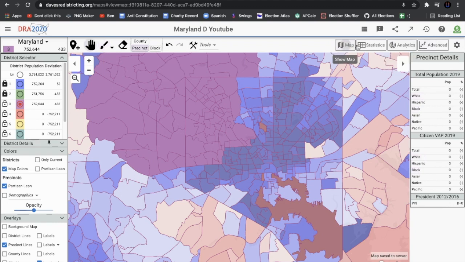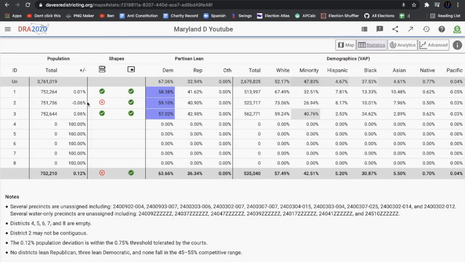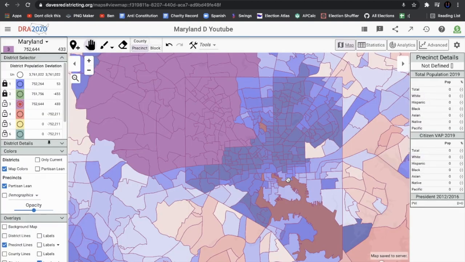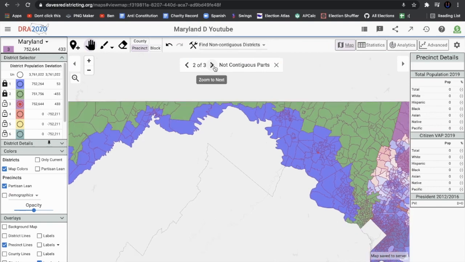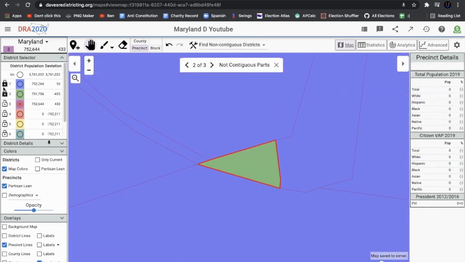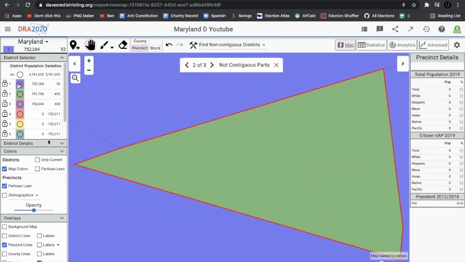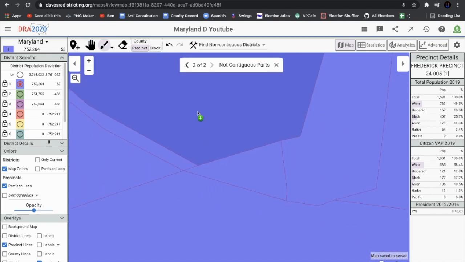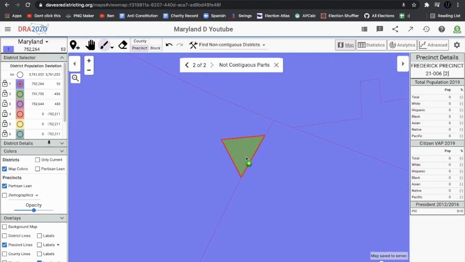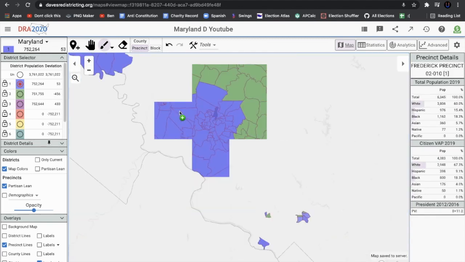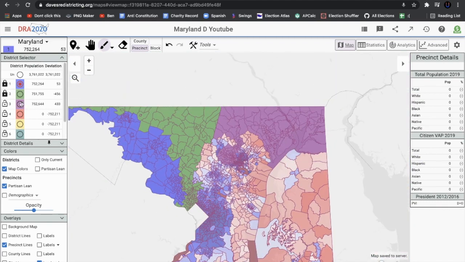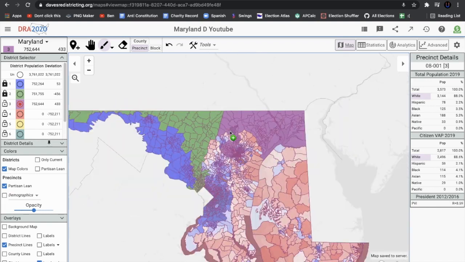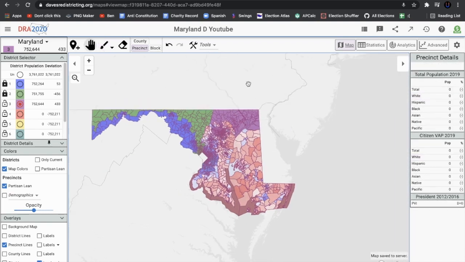Again, make sure that these districts are contiguous and that they would work. So we do see that the second district is Democratic enough, but it's not contiguous. So we're going to use this tool up here to find non-contiguous districts. And there are 3 parts of this that are not contiguous. So we're going to unlock this and give this to the one that has no people anyways. Doesn't really make a difference. Most of these precincts that are unassigned that make the district non-contiguous don't really matter because they're small and they have no people there. So it doesn't really have an impact. But other than that, it looks like we're good to go.